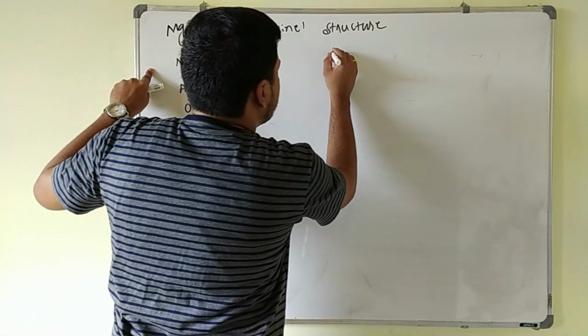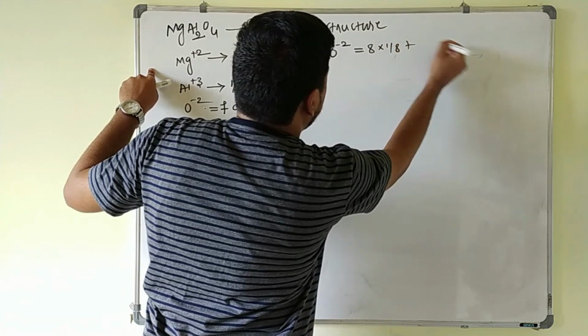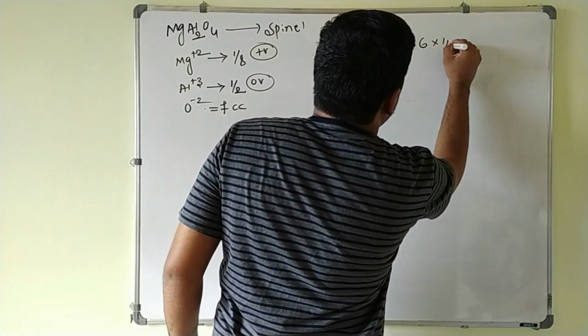So how many oxide ions are there here? Oxide ion is what? Corner particle into 1/8 plus face center particle into 1/2 here.